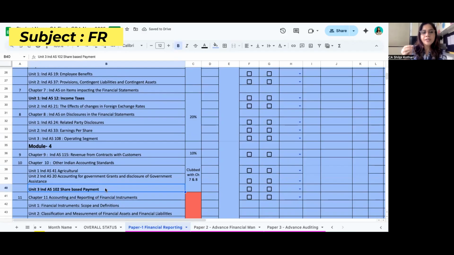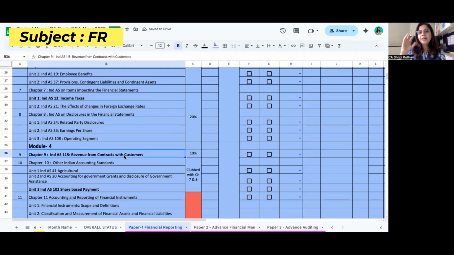So in short, you can see that module 2 along with chapter number 10 completely goes with 20%. The weightage is very less, so we can give a little bit less importance. If you have done it earlier, don't leave it, because MCQs are asked from these chapters. Let's come to the most important topic, which is chapter 9, and the weightage is 10%.